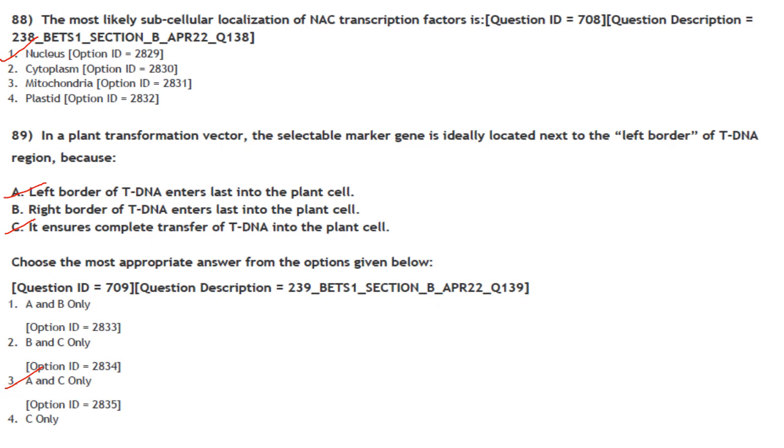Then next one. In plant transformation vector, the selectable marker gene is ideally located next to the left border of the T-DNA region because left border of the T-DNA enters last into the plant cell. That is correct. Right border of the T-DNA, not right border, left border. Then it ensures complete transfer of T-DNA into plant cells. So A is also correct, C is also correct. So answer is A and C only.